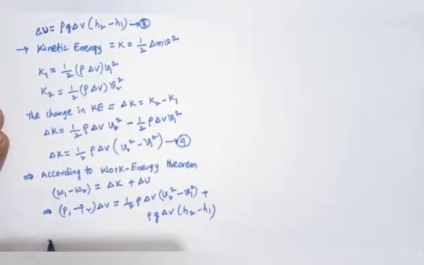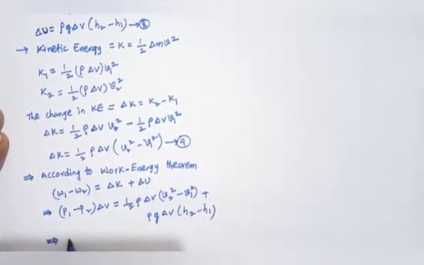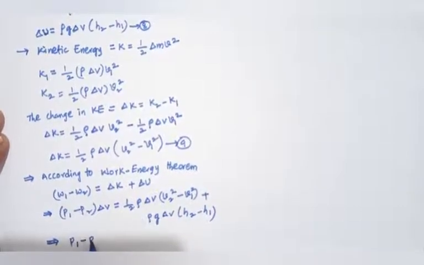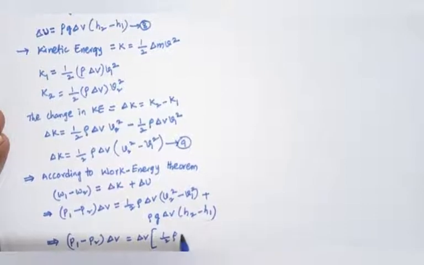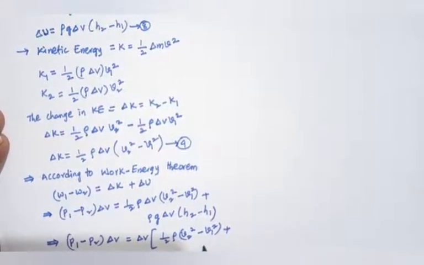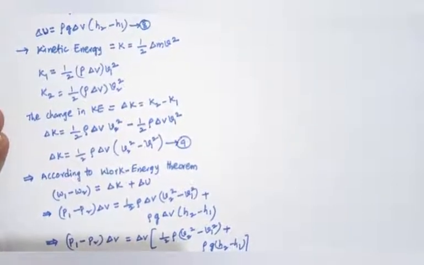Okay, so we can take common delta V on both sides, this is cancelled. So then we can write P1 minus P2 into delta V equals to delta V into half rho V2 square minus V1 square plus rho g h2 minus h1. Delta V and delta V become cancelled here.